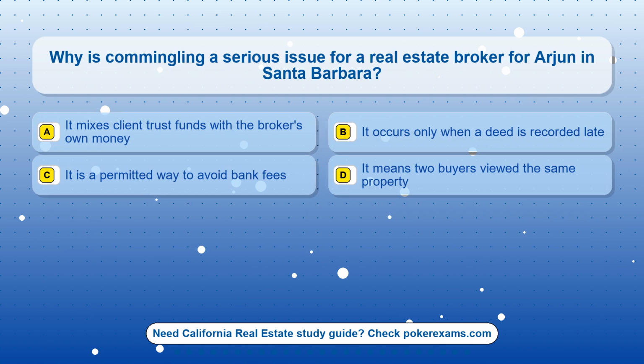Question 10. Why is commingling a serious issue for a real estate broker for Arjun in Santa Barbara? Option A. It mixes client trust funds with the broker's own money. Option B. It occurs only when a deed is recorded late. Option C. It is a permitted way to avoid bank fees. Option D. It means two buyers viewed the same property.